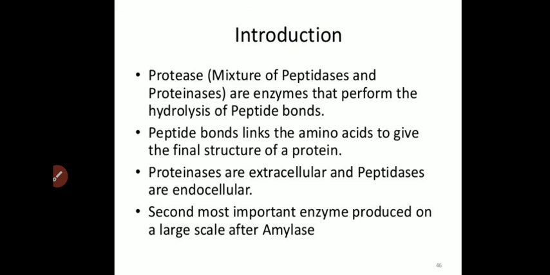Proteases are the second most important enzymes produced on a large scale after amylase.